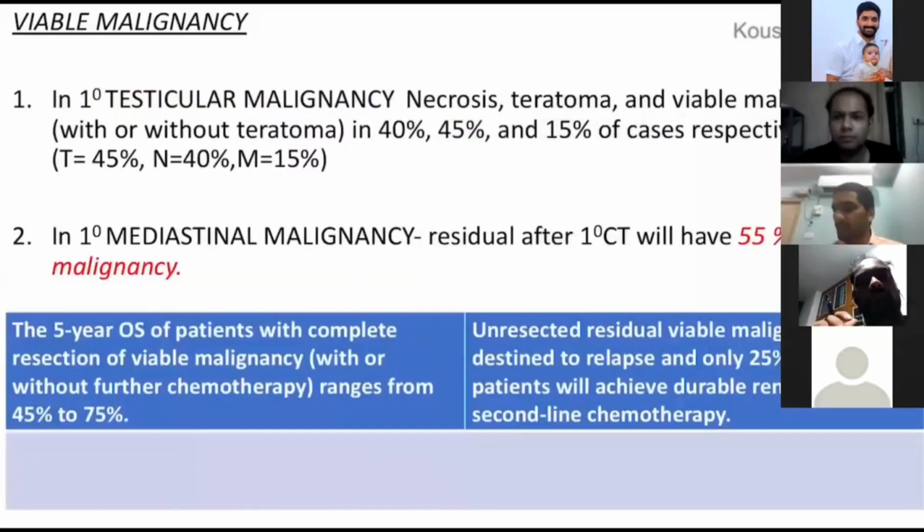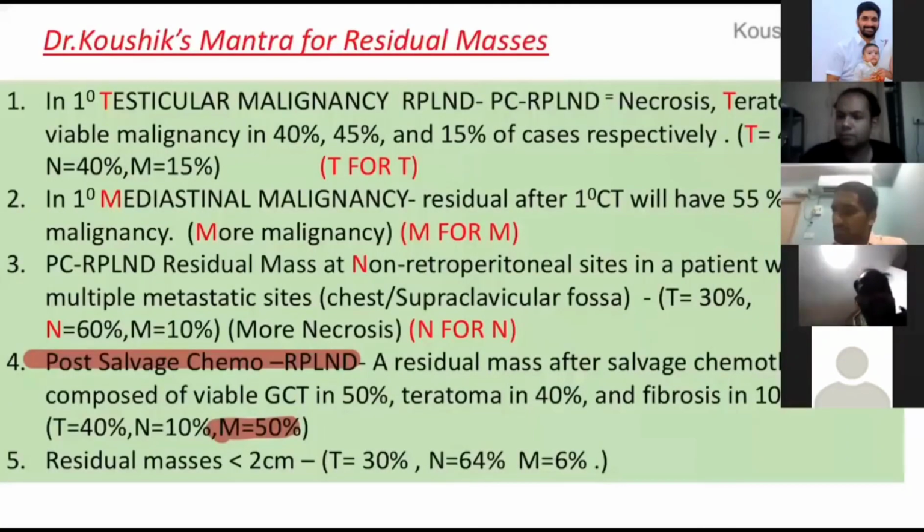Sir, can you please come again? Just once again, those 4 criteria and scenarios. See, a patient with retroperitoneal nodes who has undergone chemotherapy. After chemotherapy, there is a residual mass, and he has undergone RPLND. That is called a post chemotherapy RPLND specimen. In that patient, if the primary was in the testis, the teratoma will be more predominant. That RPLND specimen will show you maximum teratoma component.